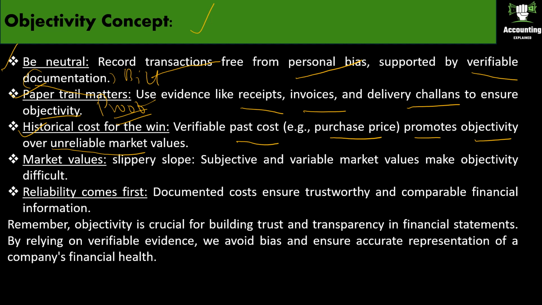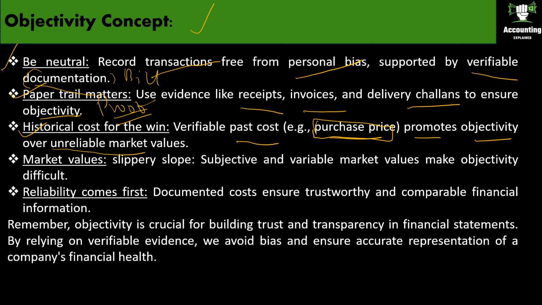Instead, you would use the original purchase price you paid for it, which can be verified by the receipt you have. This is called the historical cost. Market values of things like equipment and instruments can fluctuate and are subjective, whereas the purchase price is a documented fact since you have the receipt for it.